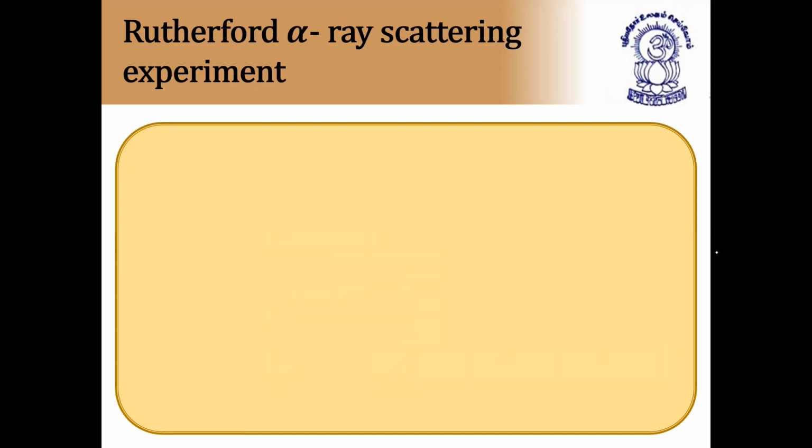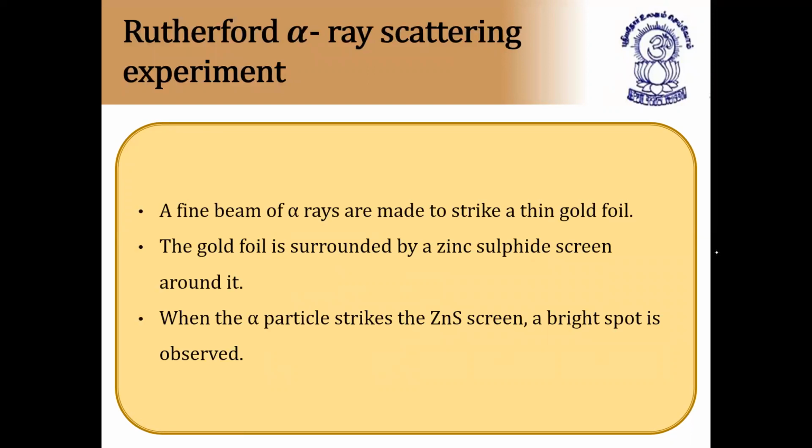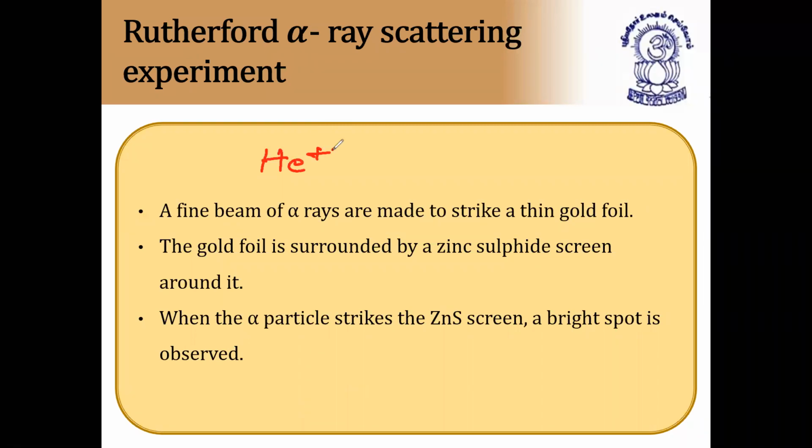So what is the alpha scattering experiment? Many of you already know this, but we will recap it fast. A fine beam of alpha rays is used. What are alpha rays? Alpha rays are doubly ionized helium nuclei, He2+ ions. From helium, if you remove 2 electrons, then it is called an alpha particle.